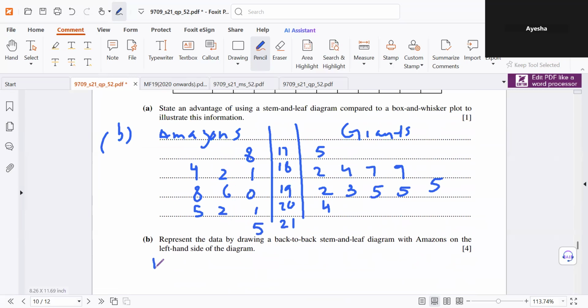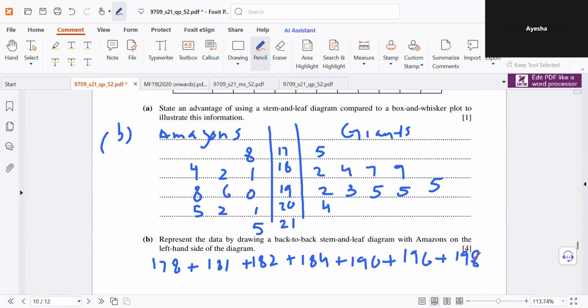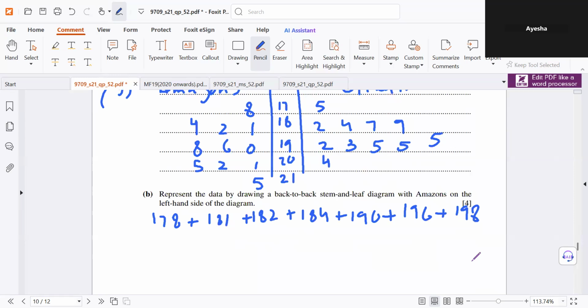Okay, so we have 178 plus 181 plus 182 plus 184 plus 190 plus 196 plus 198, then plus 201 plus 202 plus 205 plus 215.